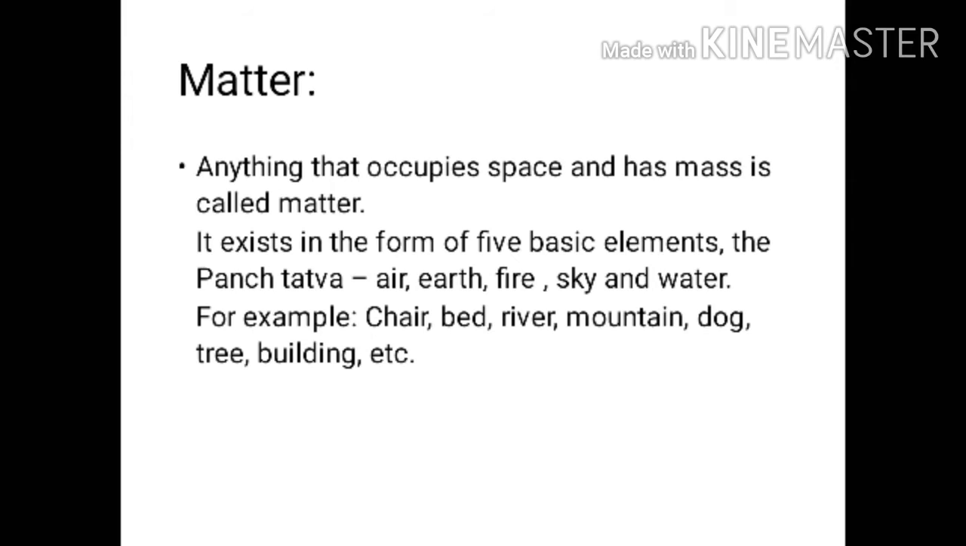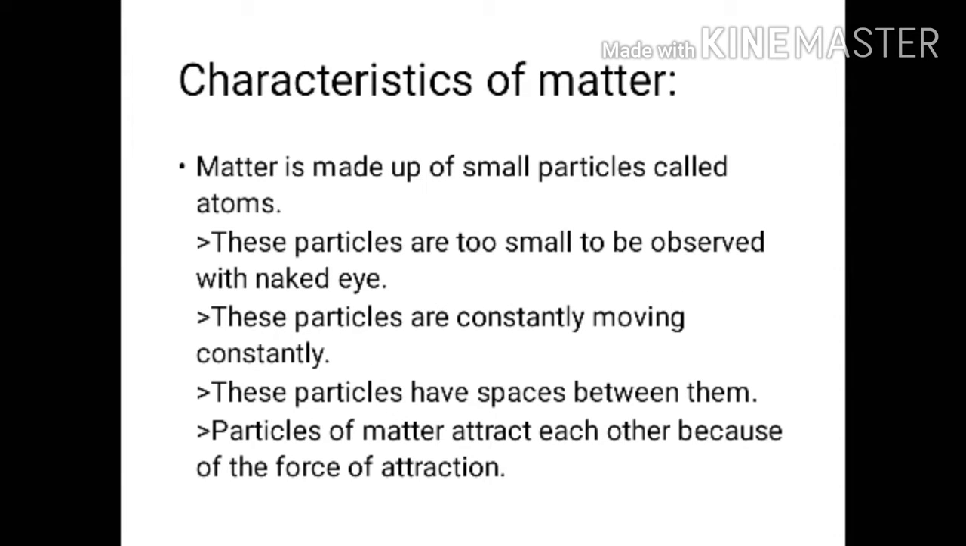From your junior classes you have learned that anything that occupies space and has mass is known as matter, and it exists in the form of five basic elements: the Panch Tattva, air, earth, fire, sky and water. For example, chair, bed, river, mountain, dog, tree, building, etc. Now we are going to discuss the characteristics of matter.